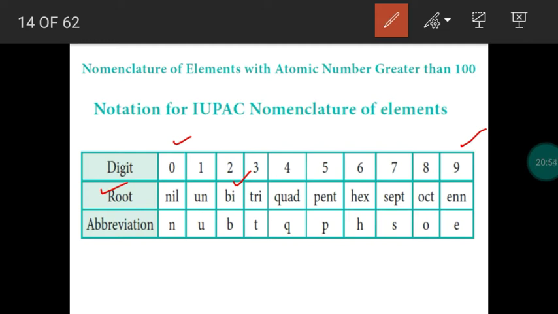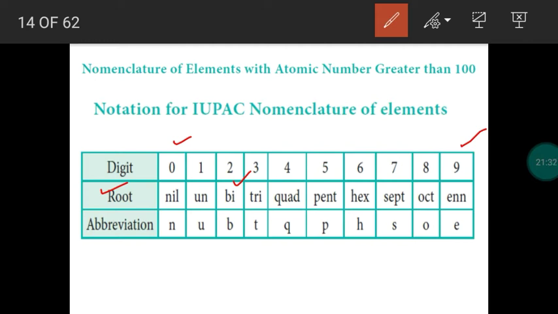Number 4, the symbol can also be denoted. For elements, the symbol will be written with the help of the root words. For example, if you are connecting three root words, un, nil, bi, from the three root words un, nil, bi, you take the first letter of each to write the symbol. Okay, UNB, that is the symbol for the element. We have completed all this already in regular classes, so I am going fast now.